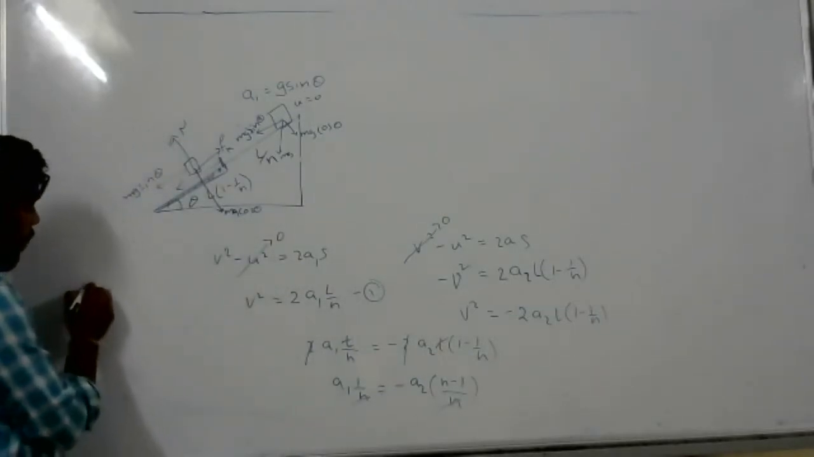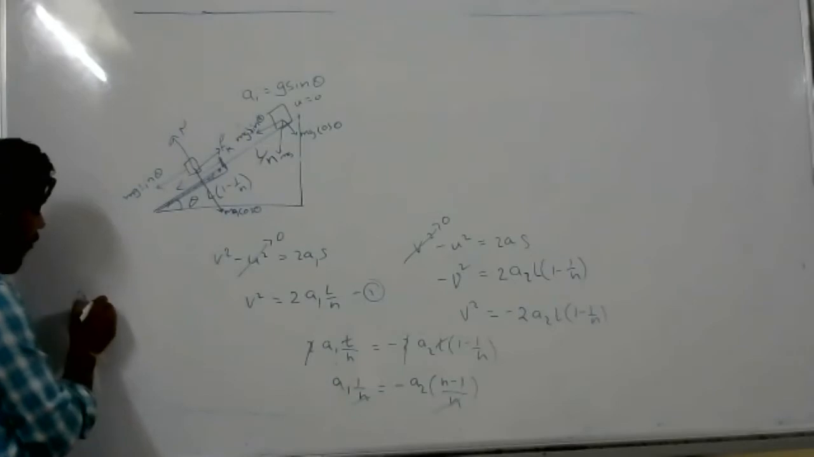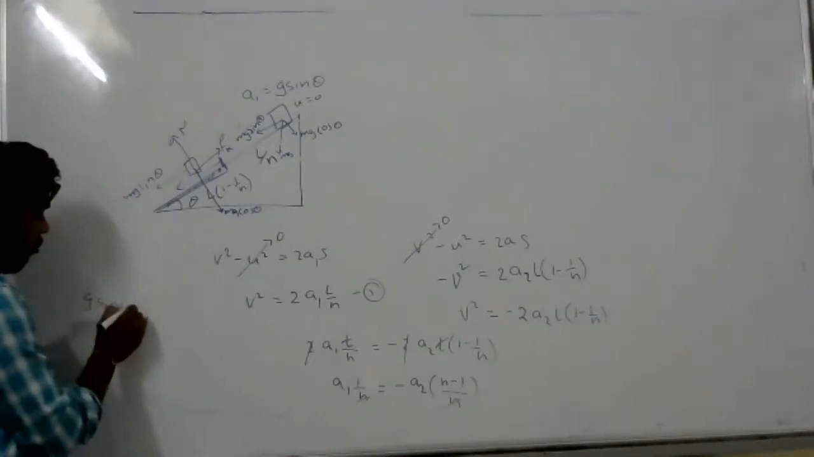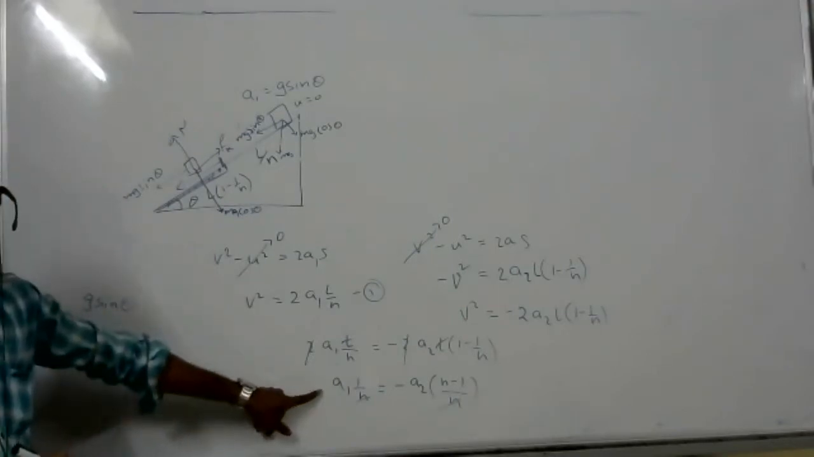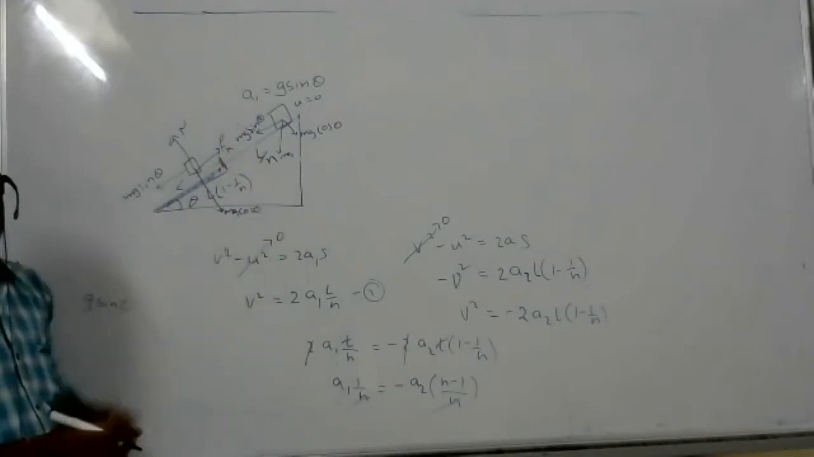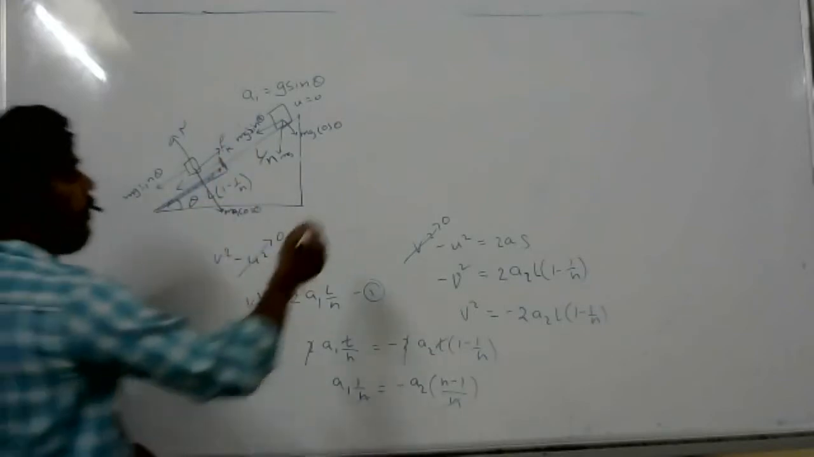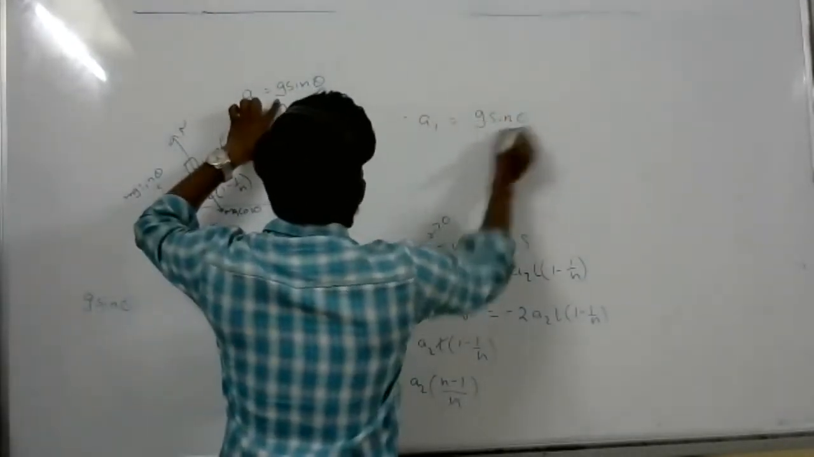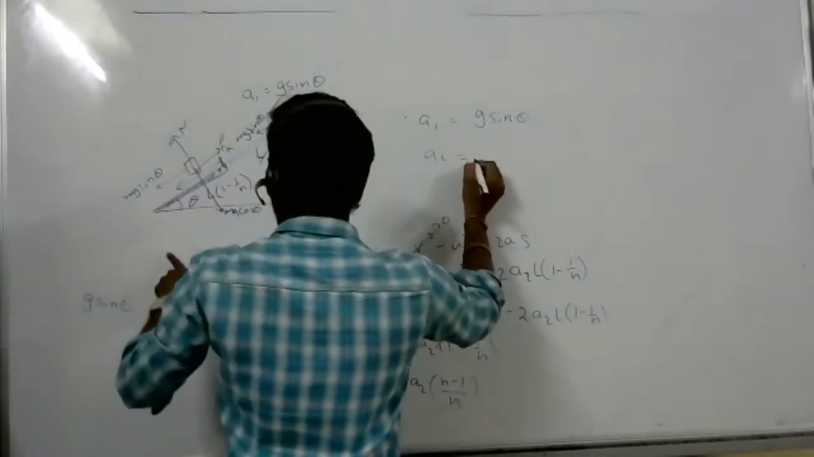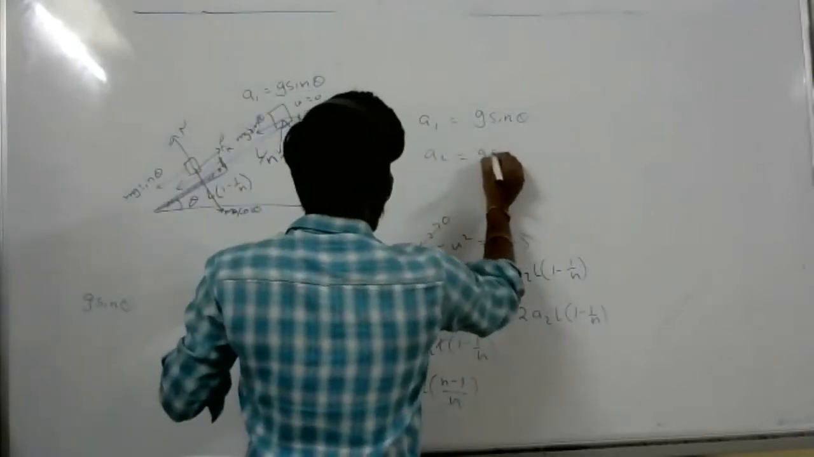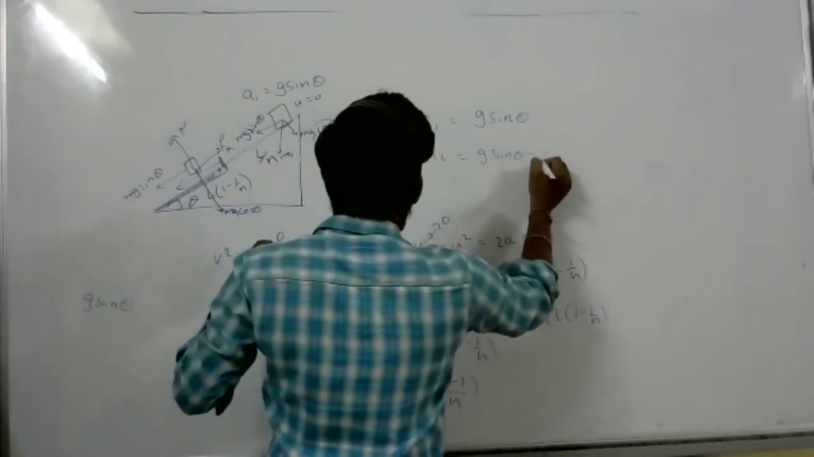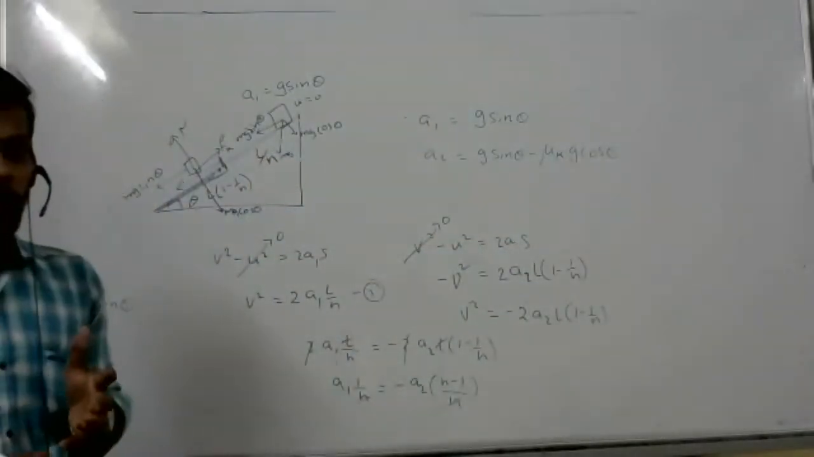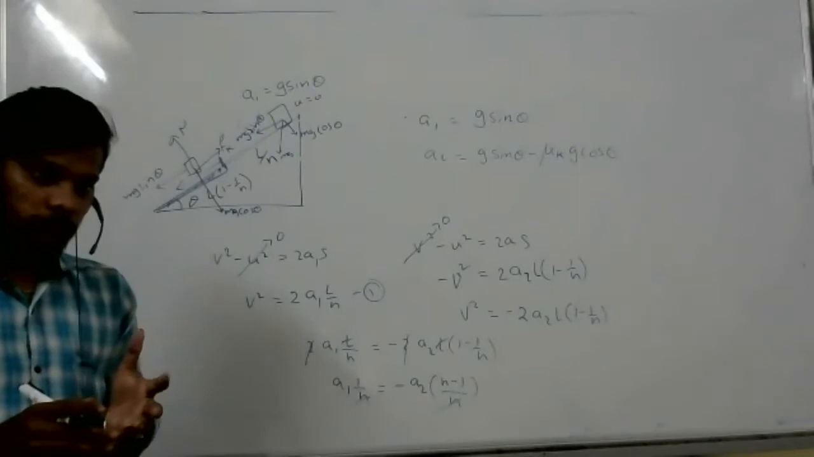So a1 is nothing but g sin theta, no? a1 is having only one acceleration. Since a1 equal to g sin theta, what is a2? a2 equal to g sin theta minus mu k g cos theta. That is a2. Did you understand how I wrote a2, or any doubt?